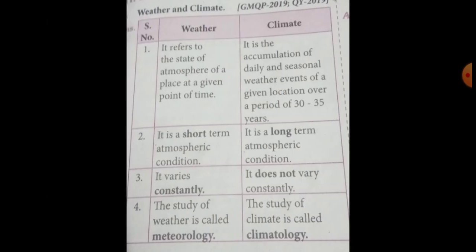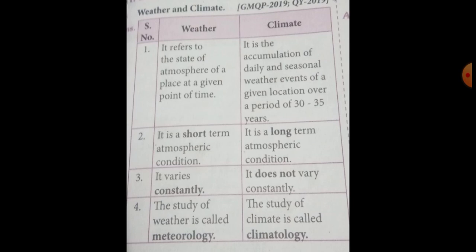Finally, we learned about the differences between weather and climate. What are the differences between weather and climate? This question is related to 10th standard students, so listen very carefully, students. The difference is that weather refers to the state of the atmosphere of a place at a given point of time. Climate is the accumulation of daily and seasonal weather events over a location over a period of 30 to 35 years.